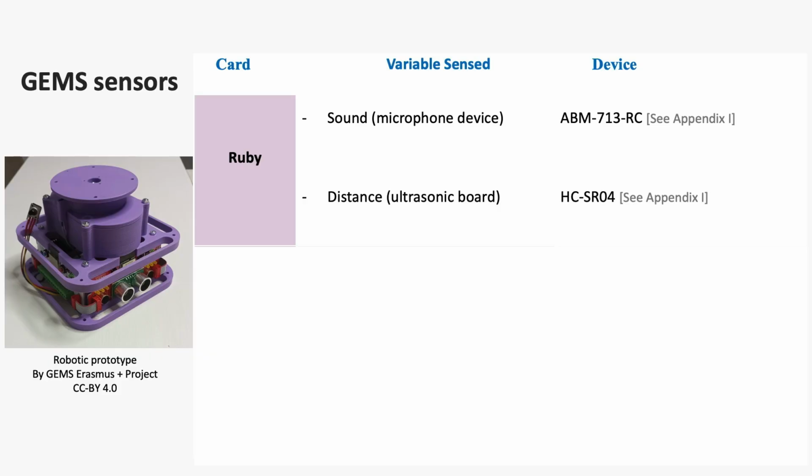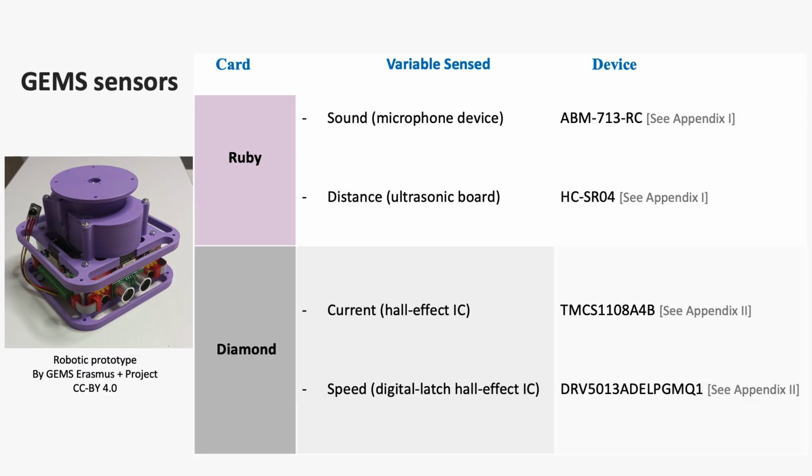Also in the GEMS prototype, sensors play an important role. The Ruby card has been specifically designed to highlight the relevance of sensing in a mechatronic system. This electronic board implements a microphone device as sound sensor, and an ultrasonic card as distance sensor. Besides, the Diamond card, focused on control tasks, requires sensors to carry out its functionality. This is the case of the current and the motor axle speed sensors, based on Hall effect.